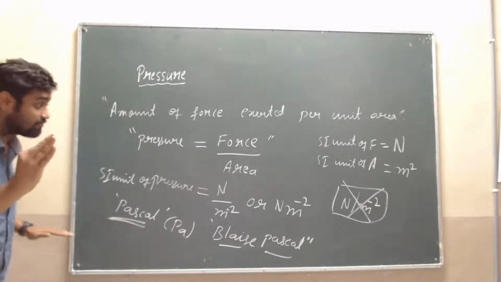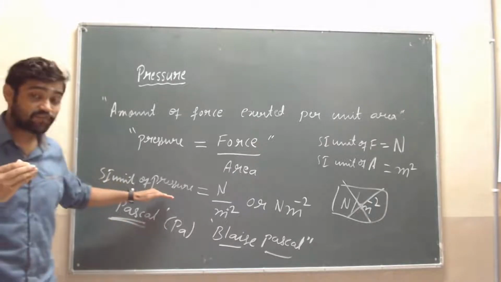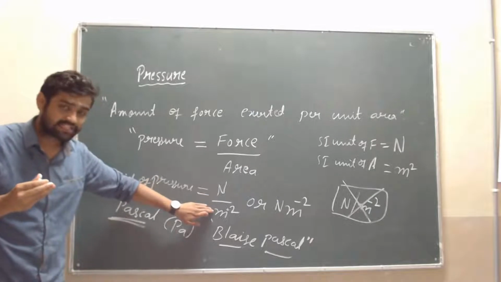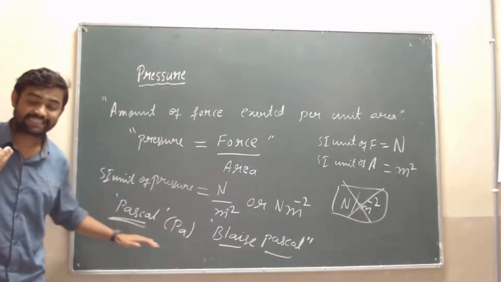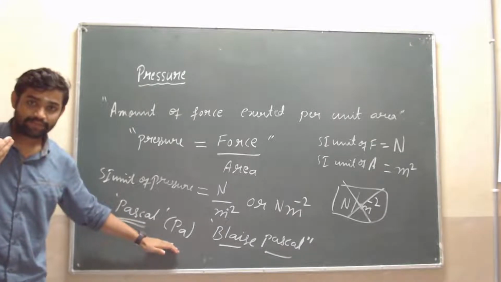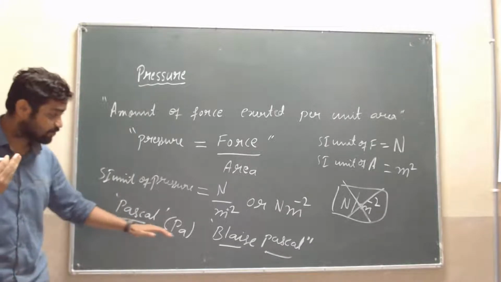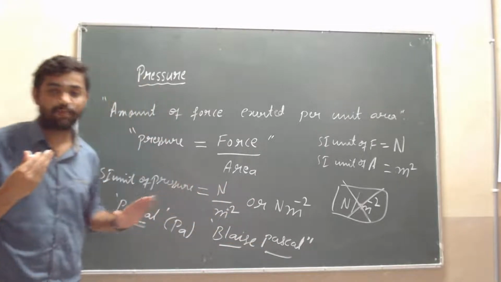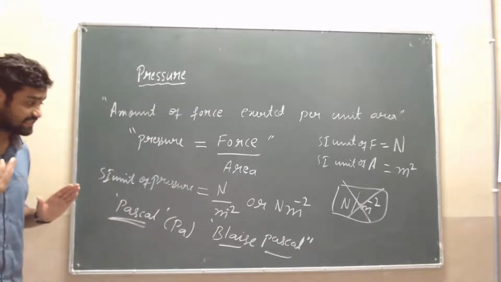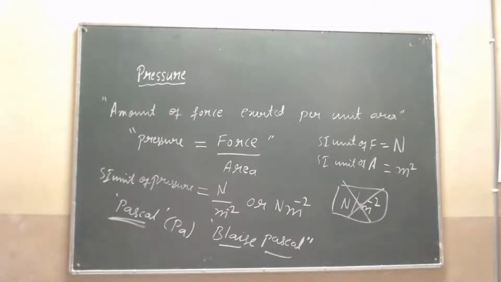Okay, now you have to tell me what is the SI unit of pressure: Newton per meter square, or simply Pa. Pa means Pascal. That Pascal name comes from Blaise Pascal. This is the name of a scientist, a French scientist. Okay, this is about the pressure.